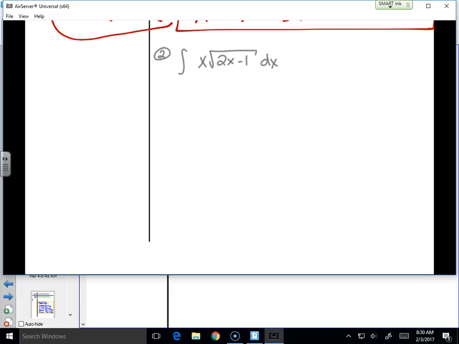You should be figuring out who is u, finding du, maybe solving for dx, and then going back and solving for x, and then plug and chug as best you can. Who is u? Find du, solve for dx, go solve for x, and plug and chug as much as you need. My turn.